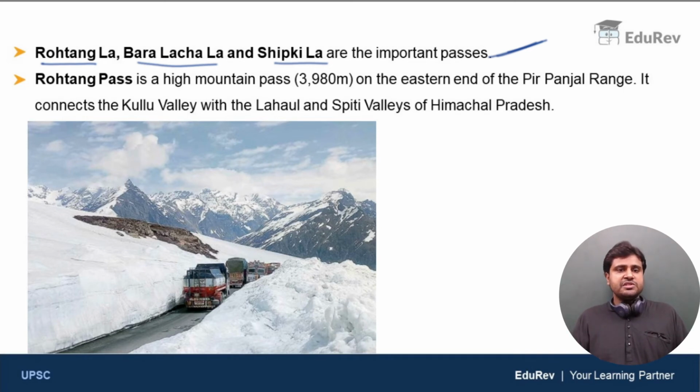First, let us discuss the Rohtang Pass. Rohtang Pass is a high mountain pass situated at an elevation of 3,980 meters above sea level on the eastern end of Pir Panjal Range. It connects the Kulu Valley with the Lahaul and Spiti valleys of Himachal Pradesh. This is an image of a road which is passing through the Rohtang Pass. As you can see, it's very beautiful, right?